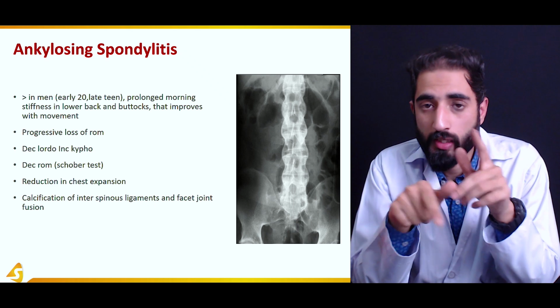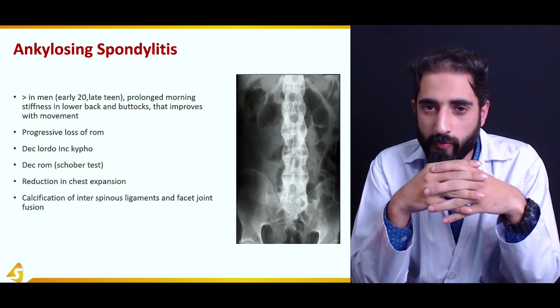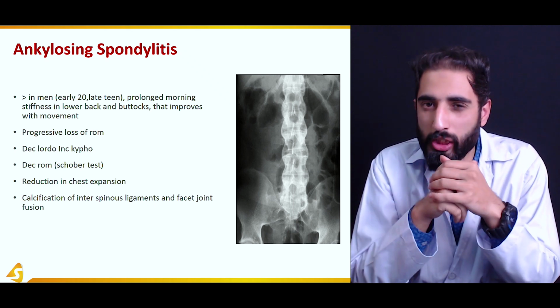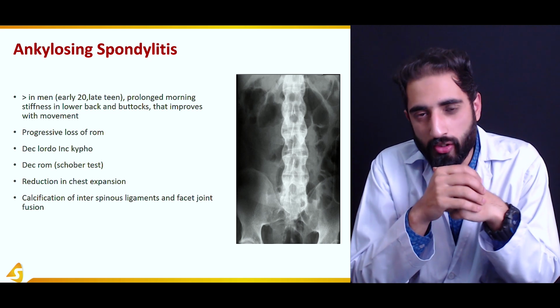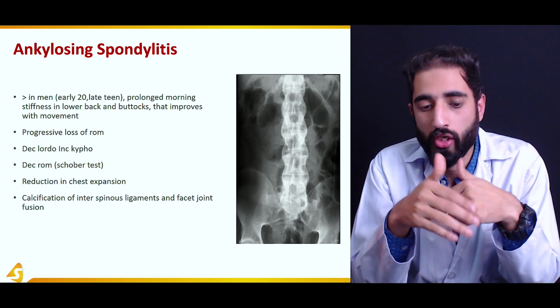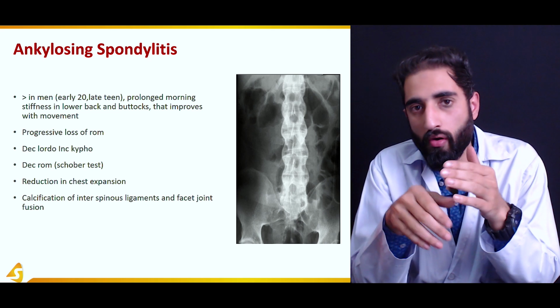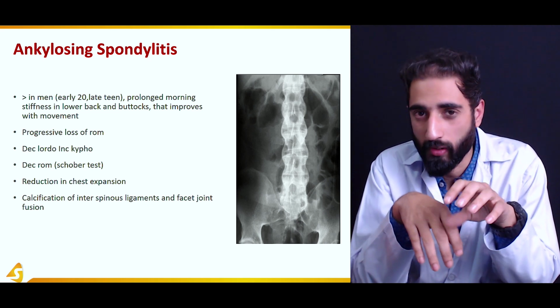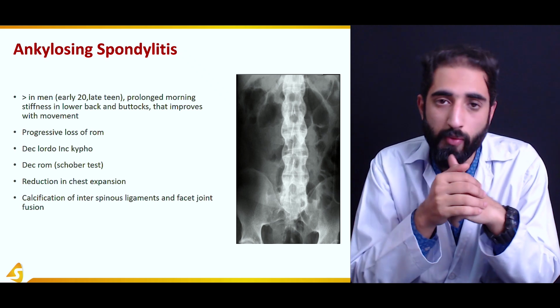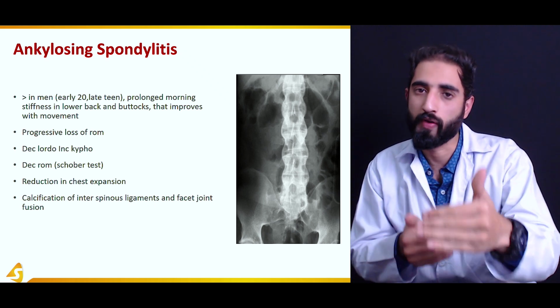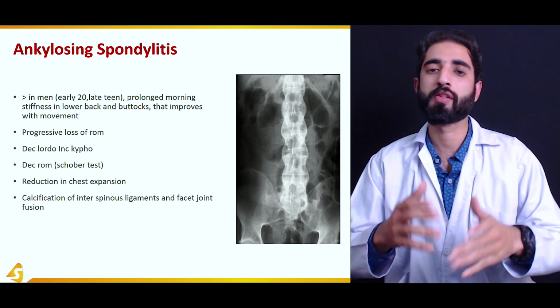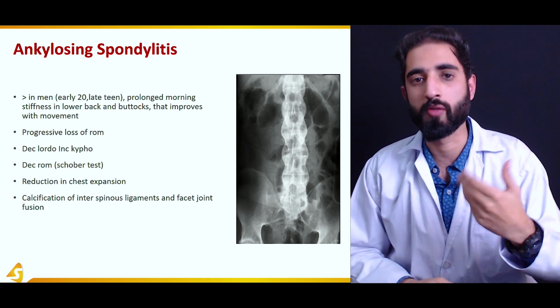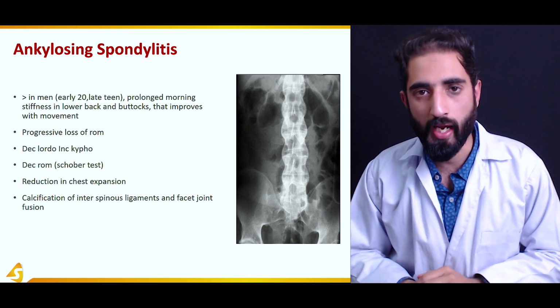And this decreased range of motion, specifically in the lumbar spine, is also tested in physical medicine and rehabilitation by a specific test which is known as the Schober test, which involves marking sites 5 centimeter below the L5 and 10 centimeter above the L5. So that is actually a 15 centimeter distance, and a person is asked to bend forward, which means flexing his lumbar spine.